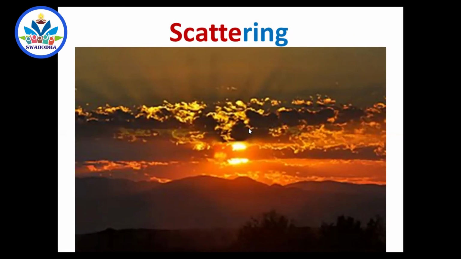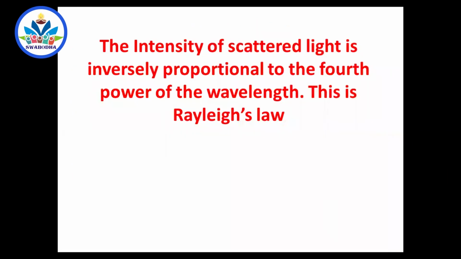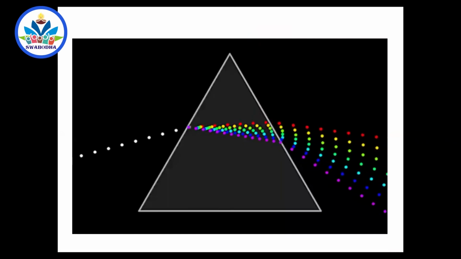Now, even our scientist C.V. Raman worked on scattering, and there are so many consequences that we observe because of scattering in nature. One is during sunrise and sunset, the sky appears to be very reddish, orange. And the normal sky appears bluish in color. Ocean appears blue in color. And Rayleigh, one of the scientists, studied how the light undergoes scattering. You know that dispersion is different, scattering is different.